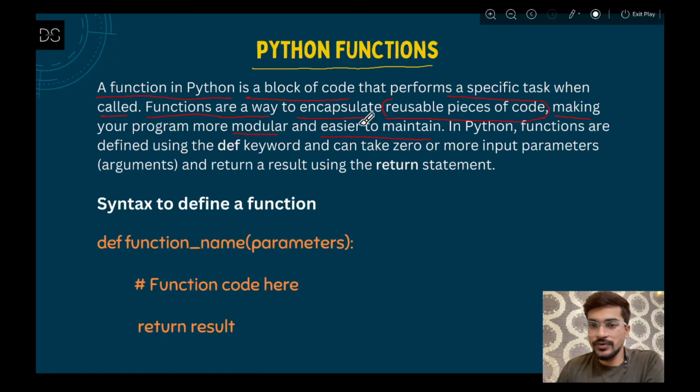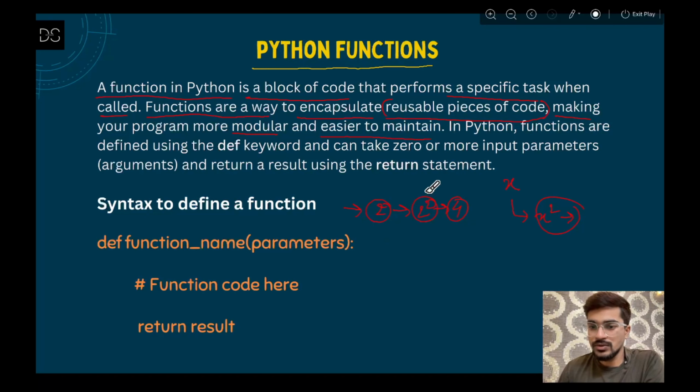That means what? Using a function, first of all you perform a specific task. Let's say for example, there is a function that you are creating which takes input as any number. Let's say you are taking x as an input and you are returning a value of x square. That means you are squaring that number and giving that as an output. Now for example, let's say you are taking 2 as an input to your function and the output that you are giving is 2 square, that means 4. So let's say you have built this function which takes any number as input and gives the square as an output. So this is the specific task that you are performing using that function.